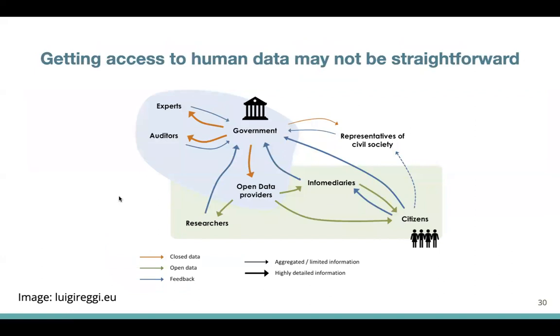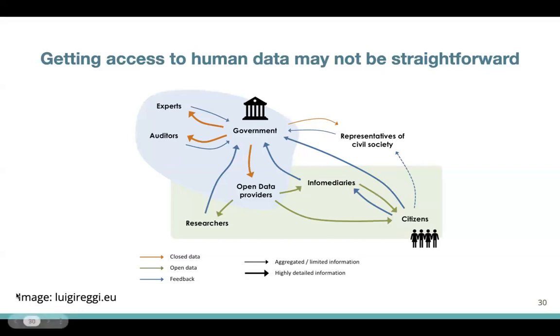As we've talked about this before, and it bears mentioning in the context of these nodal hubs like the Pune Knowledge Cluster, that oftentimes getting access to such data may not be necessarily straightforward. There may be a series of bureaucratic loops and steps that you have to constantly navigate. However, the situation is changing, and over time, this complex web of actors and stakeholders that one needs to navigate if one needs to get access to human data as a computational social scientist is getting streamlined.